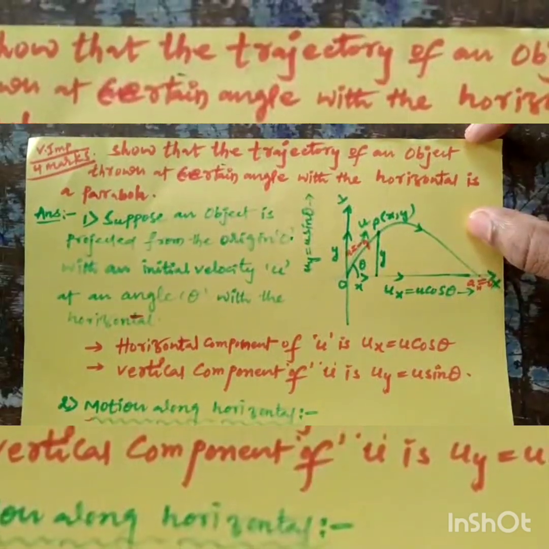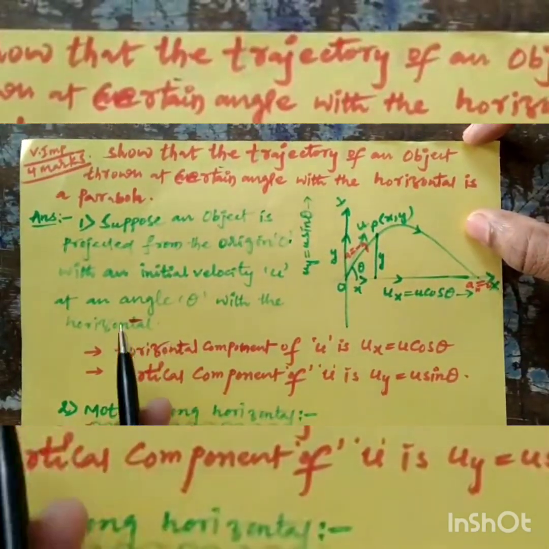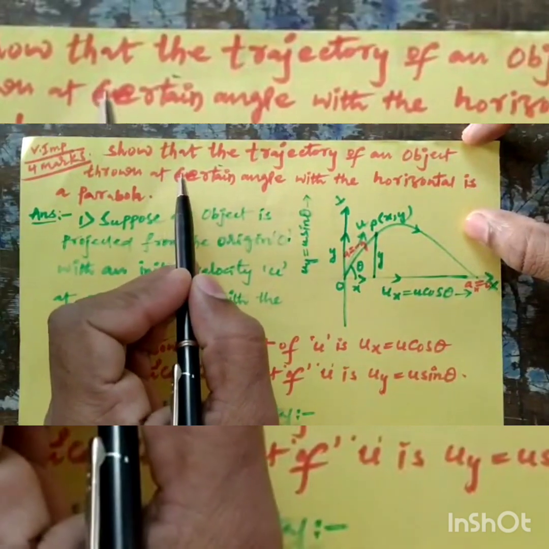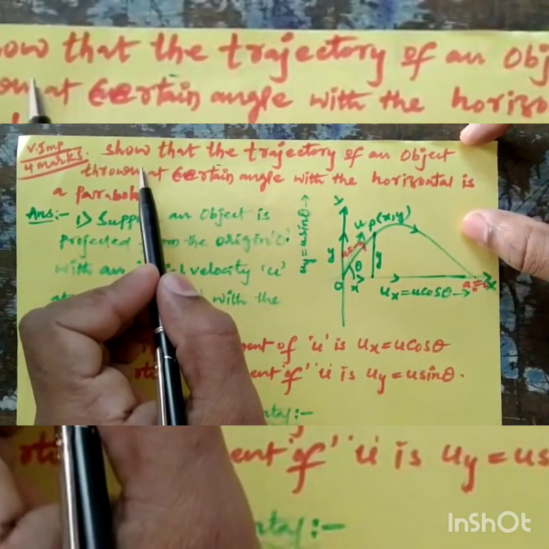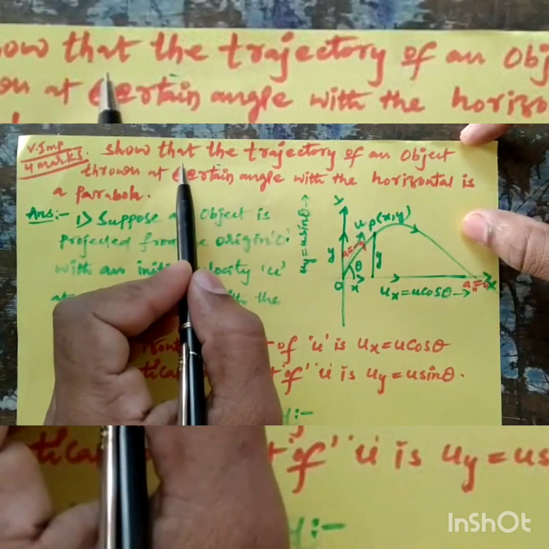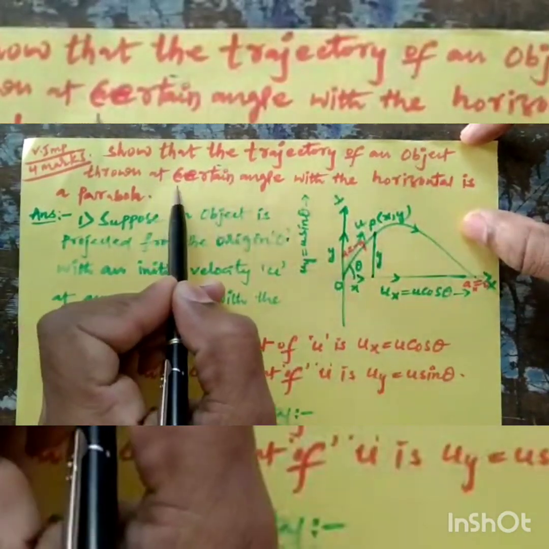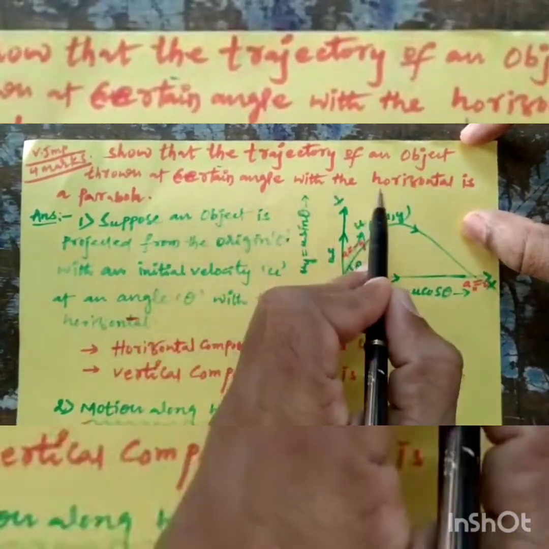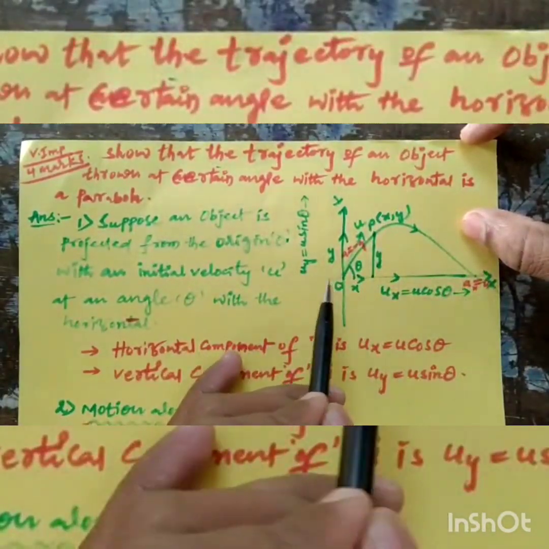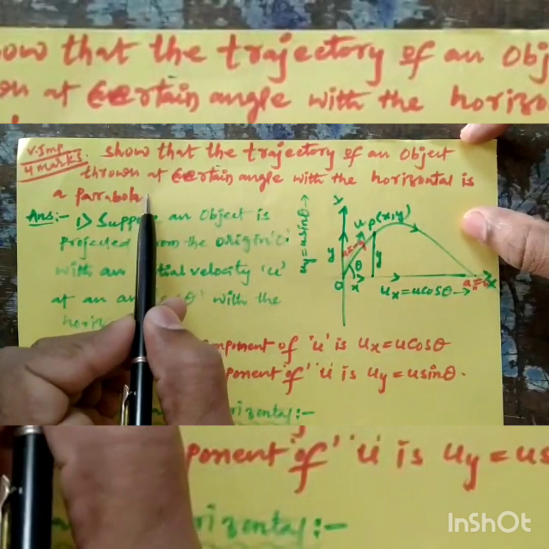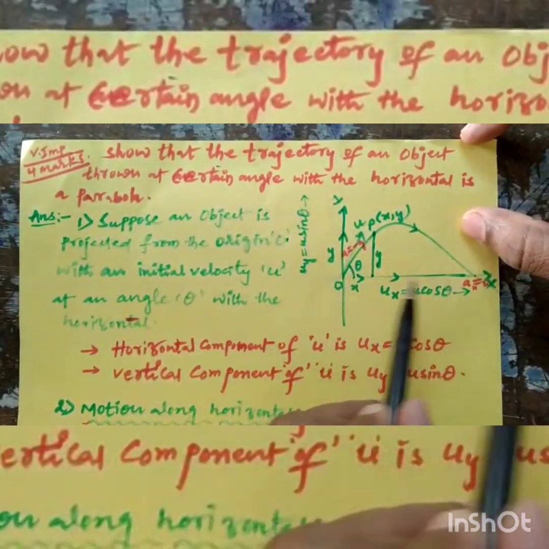Good morning, students. Today's question is very important for IP. This is a repeated question: show that the trajectory of an object thrown at a certain angle with the horizontal is a parabola. This question is very important. This is a parabolic shape.